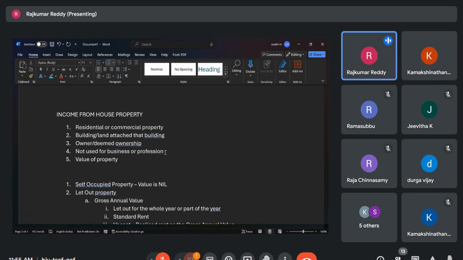So if you see page 90, 1.17.6: GAV minus rent which could not be realized minus taxes paid. If you take out all these things, you will get the net annual value. From that, two more deductions are there: statutory standard deduction, that is 30% of net annual value, then interest on borrowed capital. This way, one can calculate the income from house property. That is why this one is very simple.